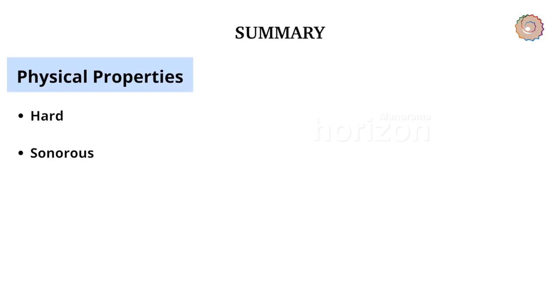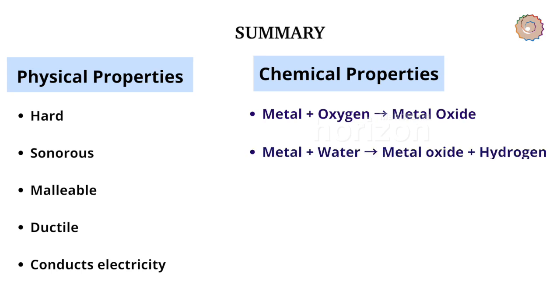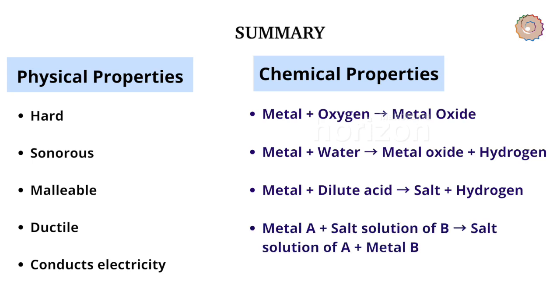Now to summarize, metals are generally hard, sonorous, malleable, ductile and conduct electricity. And the chemical reactions of metals that we discussed include the reaction of metal plus oxygen giving metal oxide, the reaction of metal plus water giving metal oxide plus hydrogen, the reaction of metal plus dilute acid giving salt plus hydrogen, and the reaction of metal A plus salt solution of B giving rise to salt solution of A and metal B.